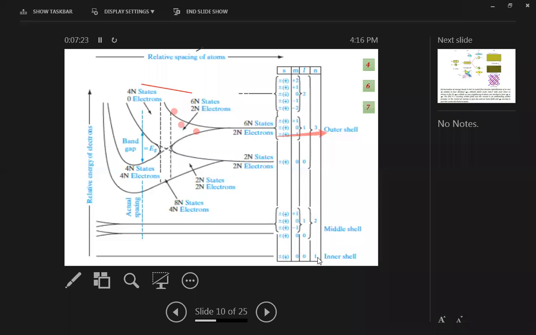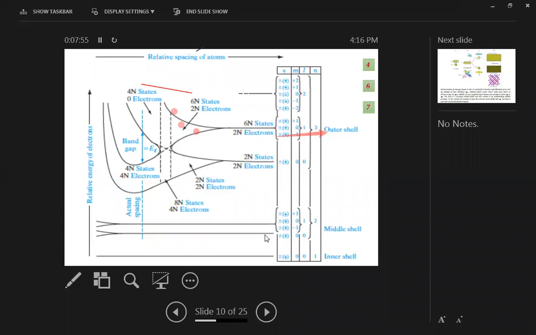Atomic spacing is decreasing as we move from the right side to the left side. In this energy band diagram for silicon, the lowest level is the 1s level. This is the inner shell, whose principal quantum number n is 1, belonging to the s state; l is 0, m is also 0, and spin is up and down, meaning clockwise and anti-clockwise, both positive and negative.